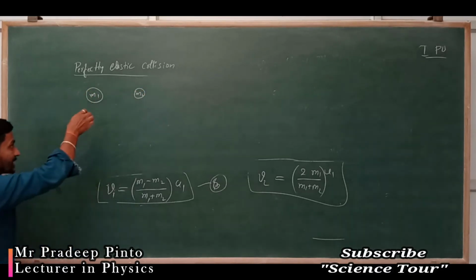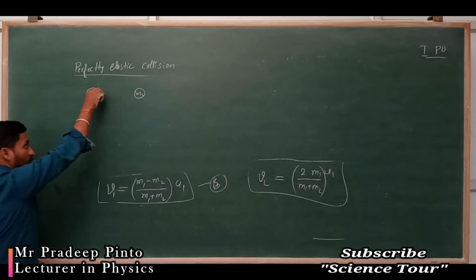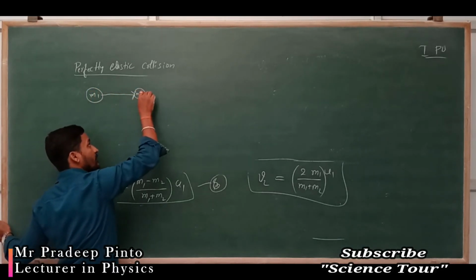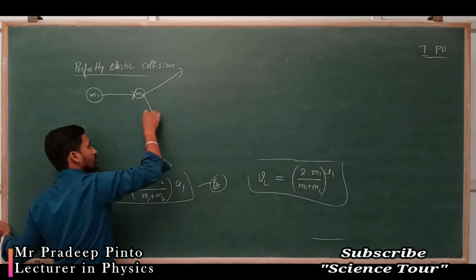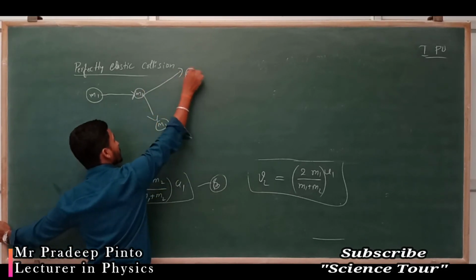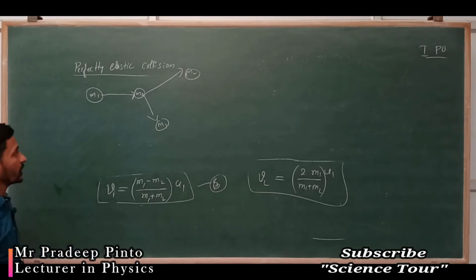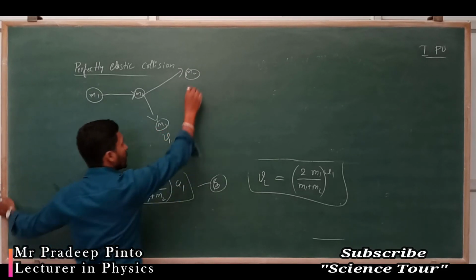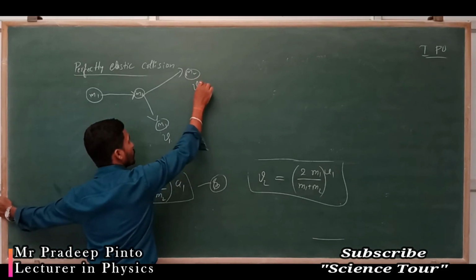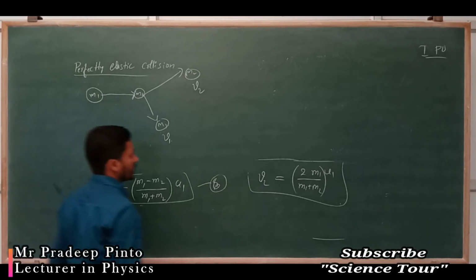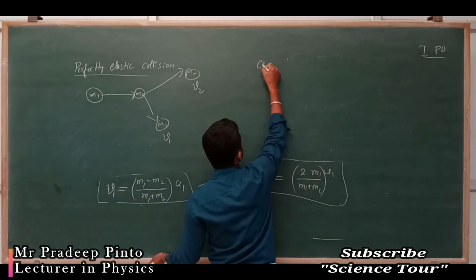I am going to strike this coin, it will collide with this, and one will move in this way, another in a different way. Then they get velocities v1 final and v2 final, because v means final, u means initial.